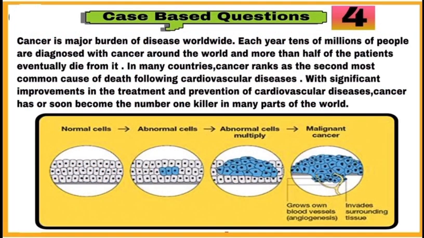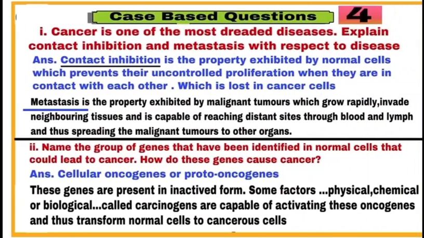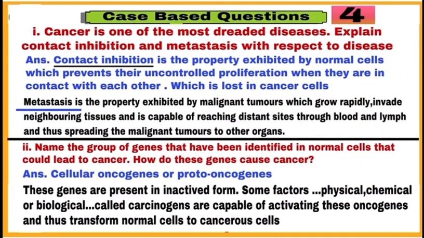Case 4 is based on cancer. Read the paragraph. Define contact inhibition, which is a property present in normal cells but lost in cancerous cells. Also define metastasis. Note important point that normal cells have cellular oncogenes or proto-oncogenes which when activated changes the normal cells to cancerous cells.